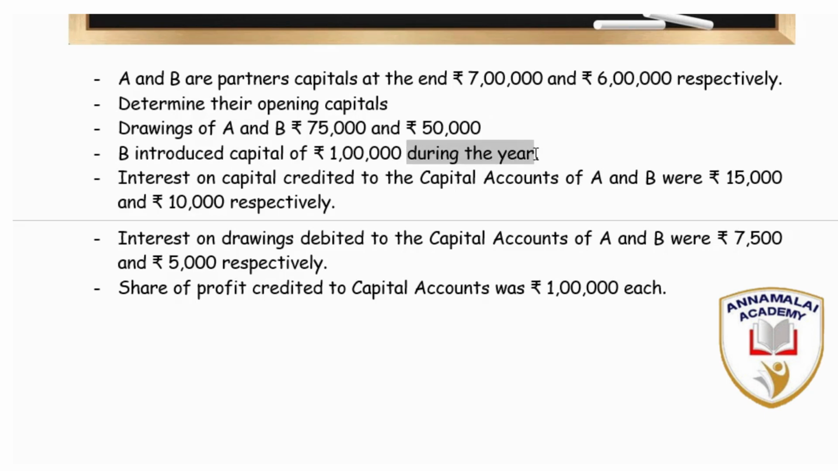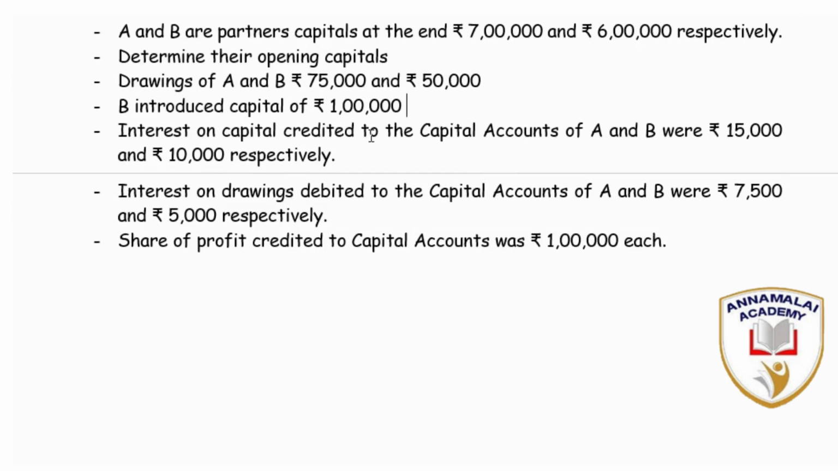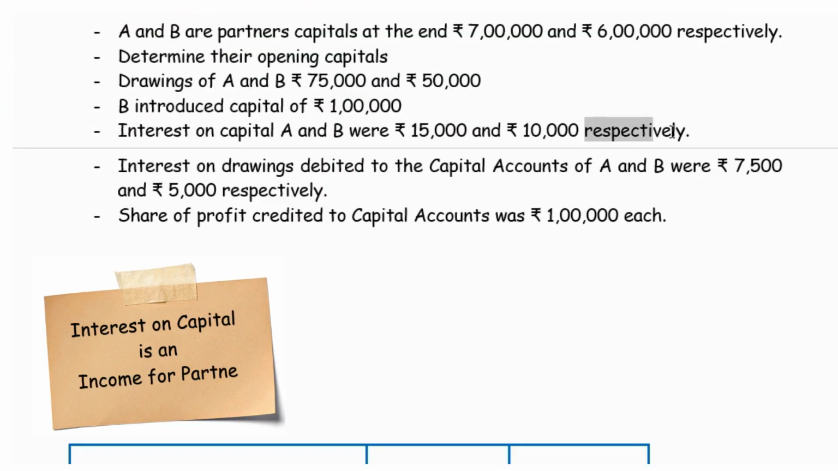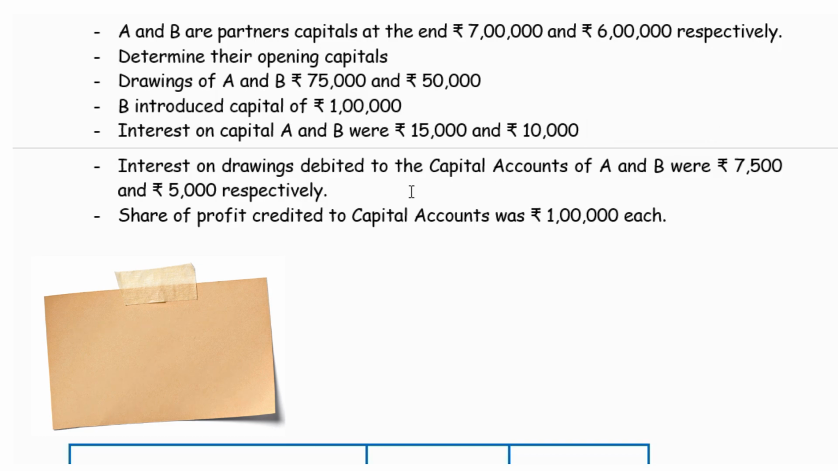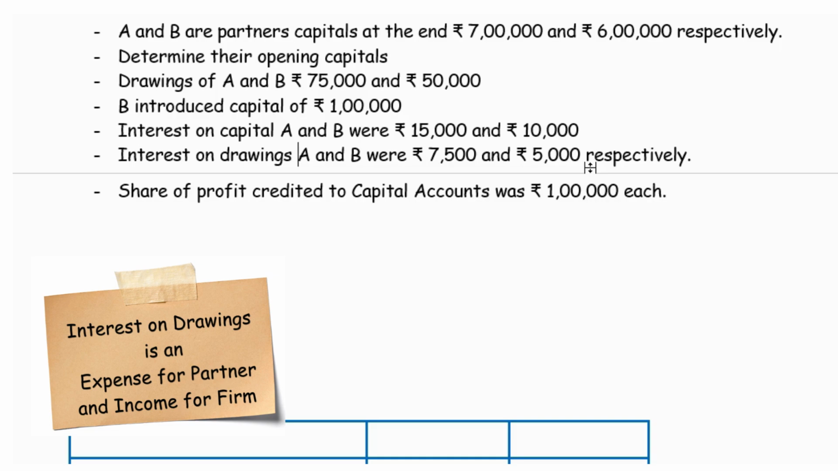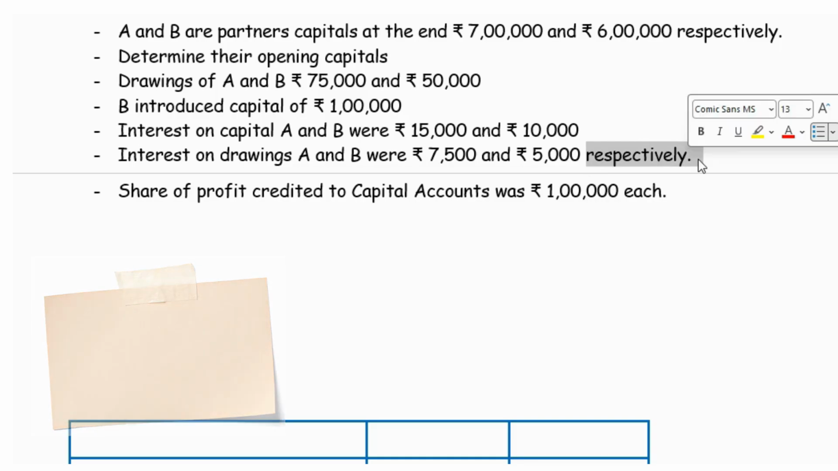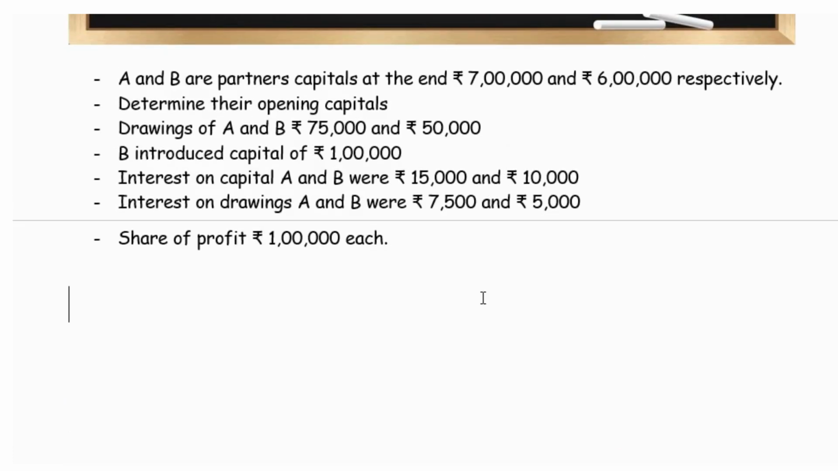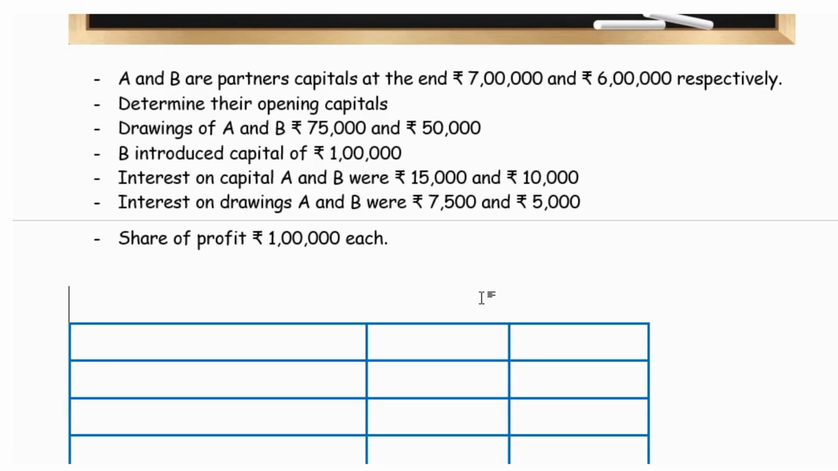B has introduced a capital during the year, 1 lakh. Interest on capital credited to A and B were 15,000 and 10,000. Interest on drawings for A and B were rupees 7,500 and 5,000. Share of profit for each partner, rupees 1 lakh. Break down the question into small hints. This will better help you to navigate the given situation.